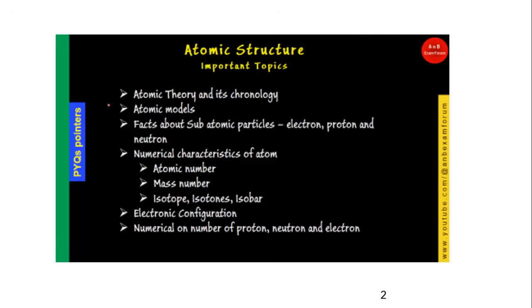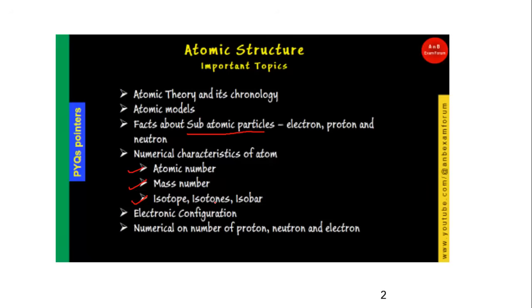The first one is atomic theory and its chronology. You should know what are the various theories proposed by various scientists and their timelines. Afterward you should know the facts about subatomic particles, which include electron, proton and neutron. And afterwards the characteristics of atom: atomic number and mass number. Based on these we have different types of elements which we call isotope, isotone and isobar. All the definitions you should know, and what is the difference between isotope, isotone and isobar.